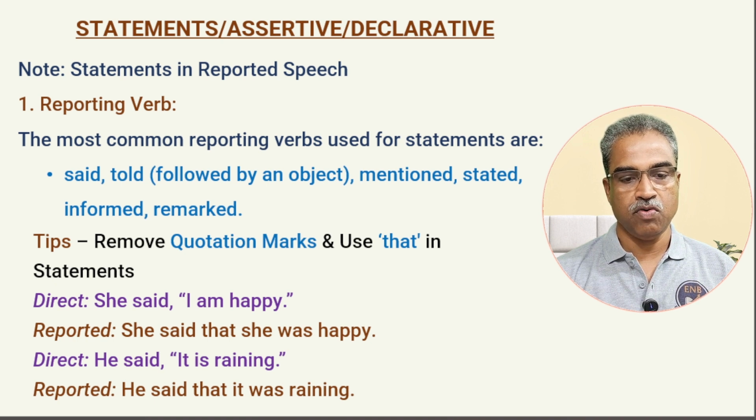You can keep on changing this one. So it is always either said or told, followed by an object if there is one. We can use other beautiful words: mentioned, stated, informed, remarked, commented. You can keep on adding as many different words as you know.